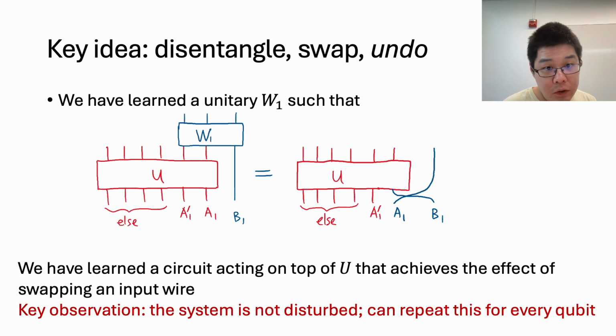So now, let's summarize what we have done. We have learned a small circuit, a unitary W1, acting on top of U such that it achieves the effect of swapping an input wire, which looks like the right-hand side. And the key observation here is that instead of creating a mess, what we have is a very clean picture, where if we look at the right-hand side from the top, it feels like nothing has changed. And therefore, the system is not disturbed, and we can therefore repeat this procedure for every qubit.